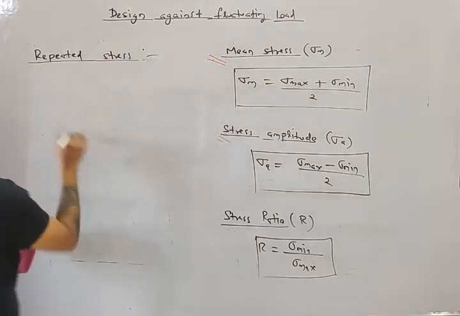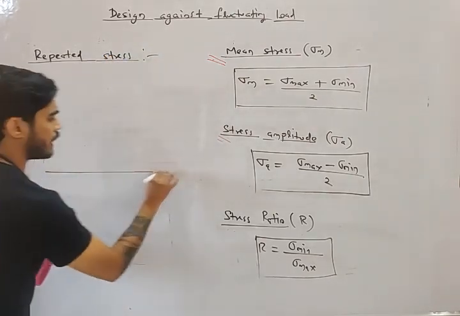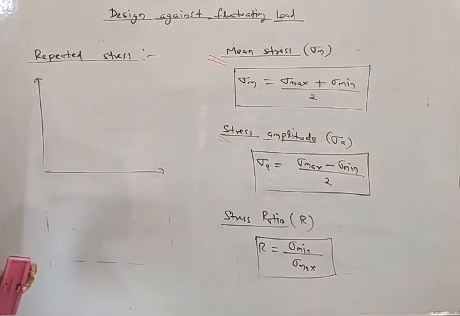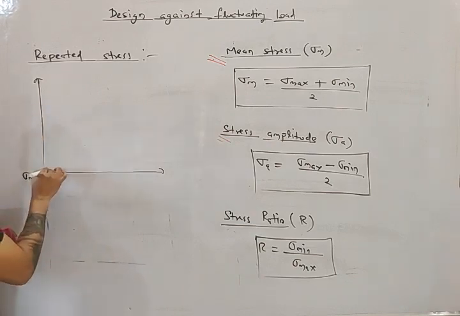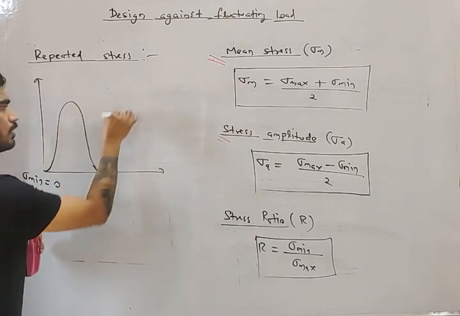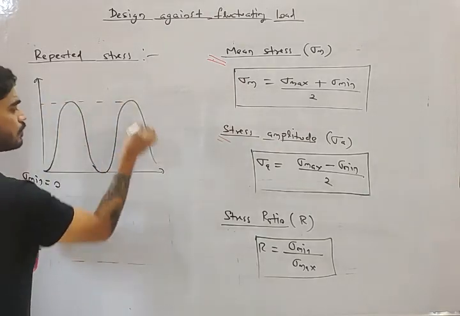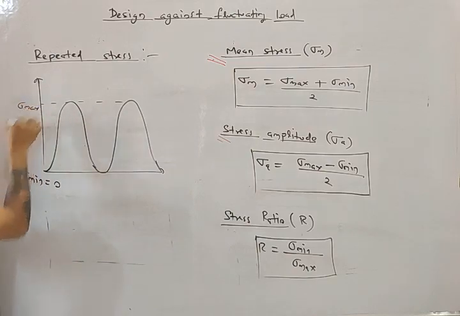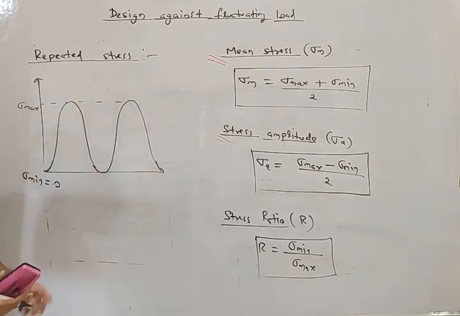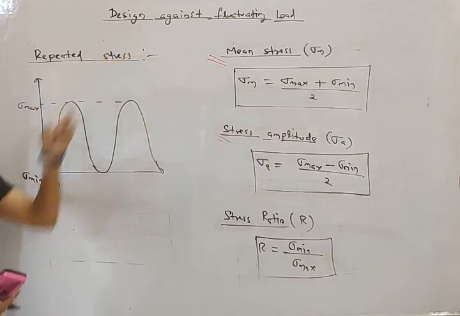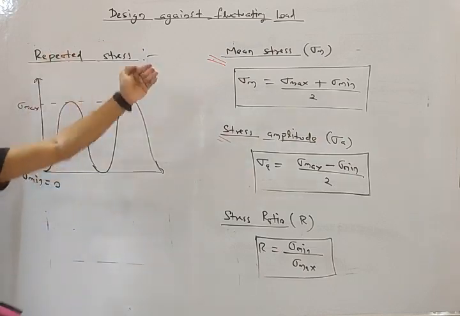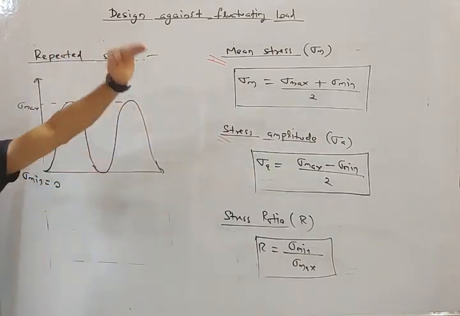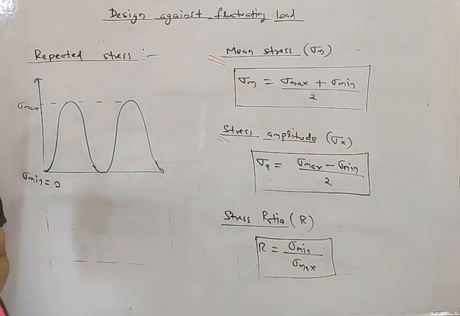Repeated stress. Now what is repeated stress, my friend? Let's say the minimum stress is 0. Sigma minimum is 0 and the stress is fluctuating from 0 to a maximum value. This is sigma maximum, this is 0 and sigma maximum. So this is known as repeated stress. It is repeated from 0 to maximum, 0 to maximum, 0 to 100, then 0, then 100. So it is repeated stress.